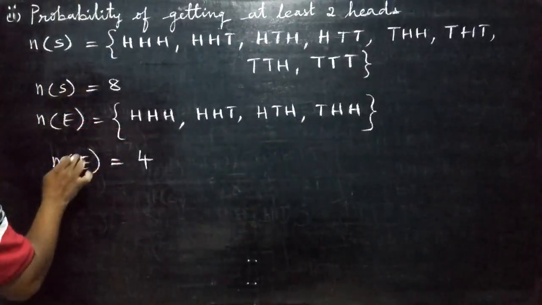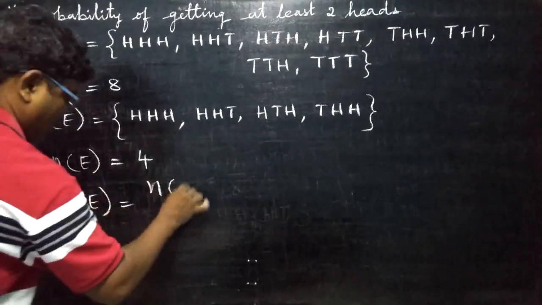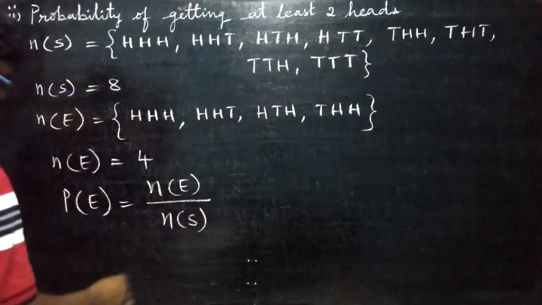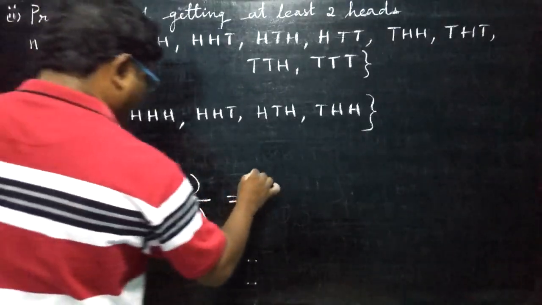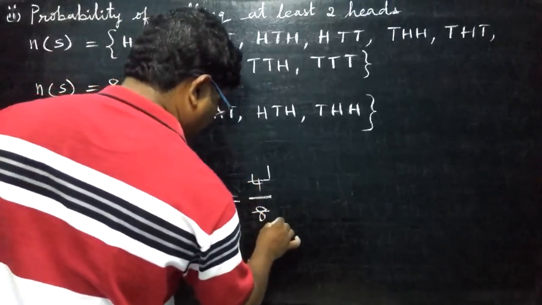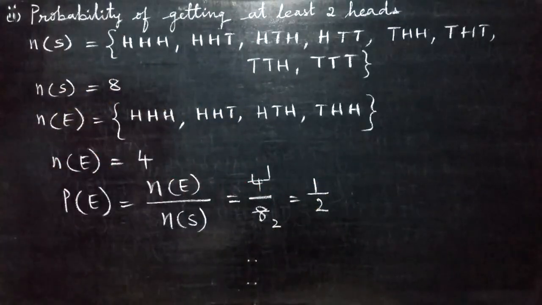Now what is the probability? P of E is equal to N of E by N of S, that is equal to 4 by 8. 4 ones are 4, 4 twos are 8. So 1 by 2. So what is the conclusion? Therefore the probability of getting at least 2 heads is equal to 1 by 2.